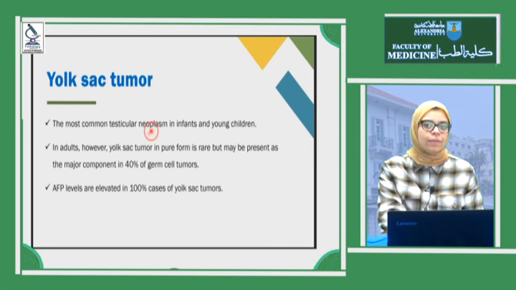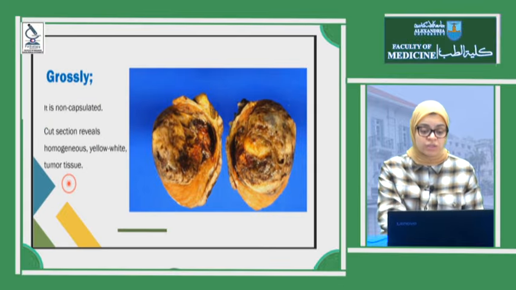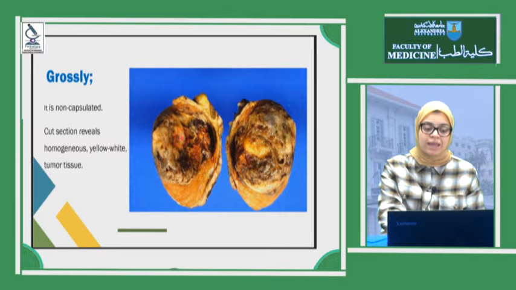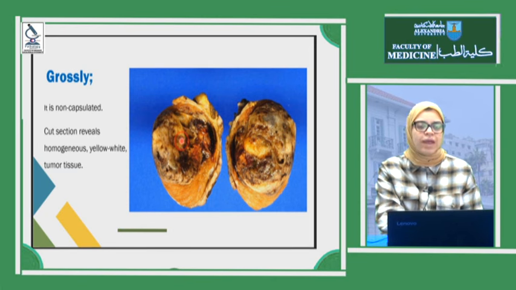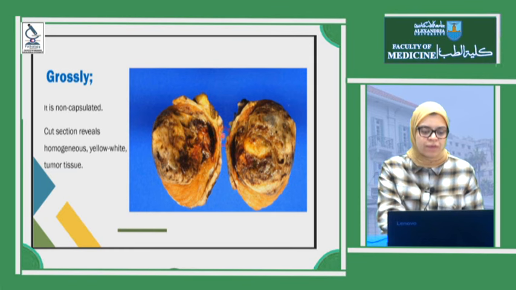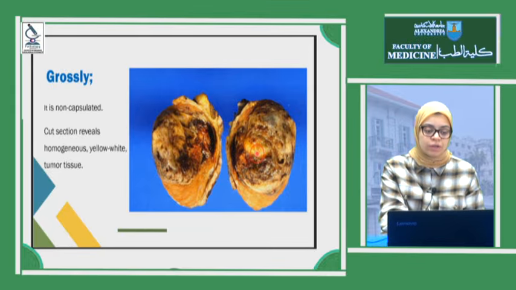And here we have a very important marker to detect and follow up this tumor, which is alpha fetoprotein, abbreviated AFP. It's elevated in 100% of cases. Grossly, this tumor is not encapsulated. It's homogeneous, and it has a characteristic yellowish color, which can be detected grossly and helps us to diagnose or predict that this case has at least a yolk sac element. It has yellowish-white tumor tissue. As you see here, it has multiple areas of hemorrhage and necrosis.